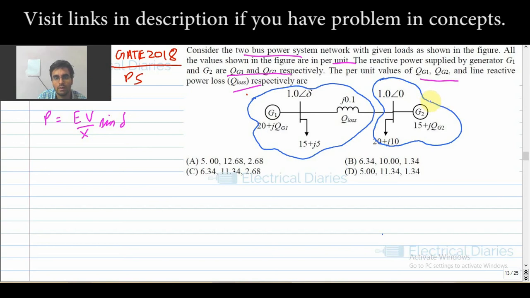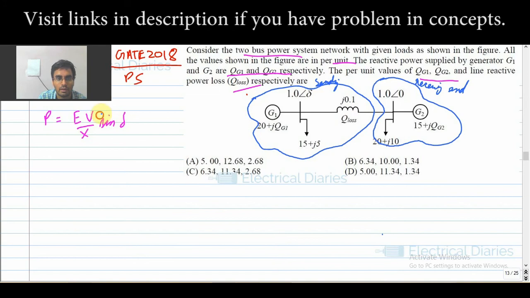In the sending end there is this generator. It is sending power to this load also, and it is sending the extra power through the line to the other side.